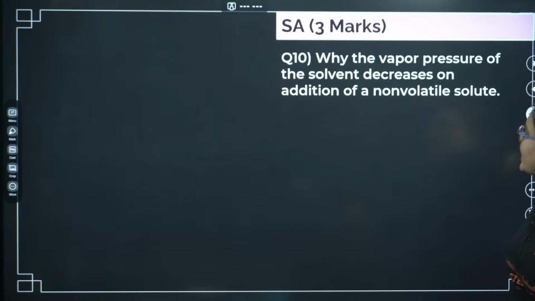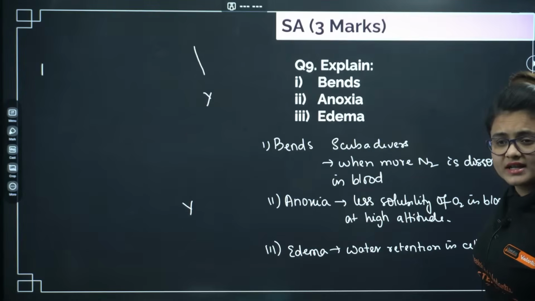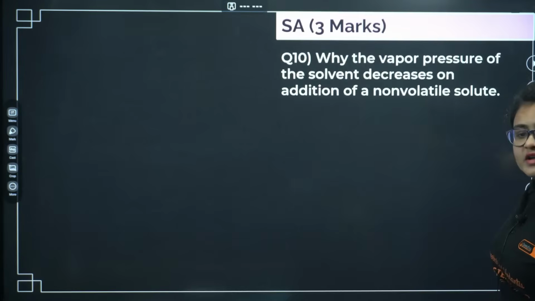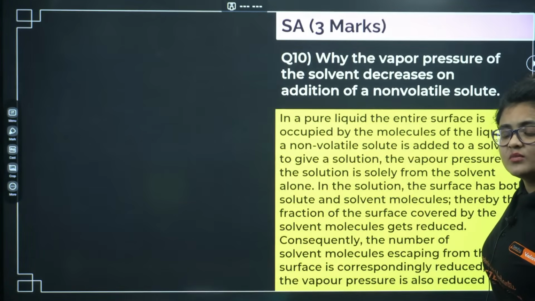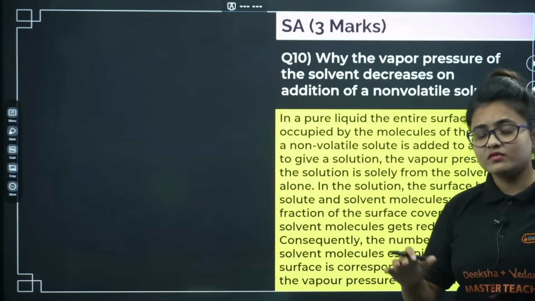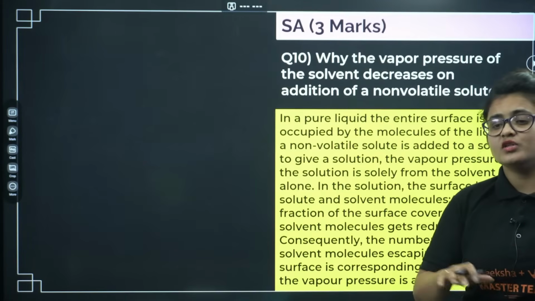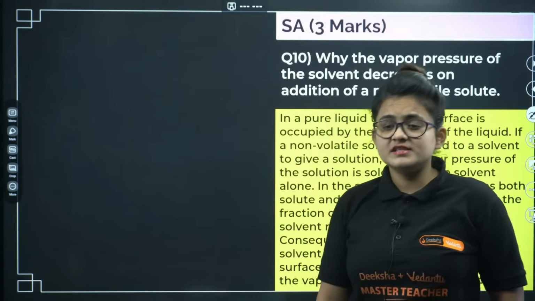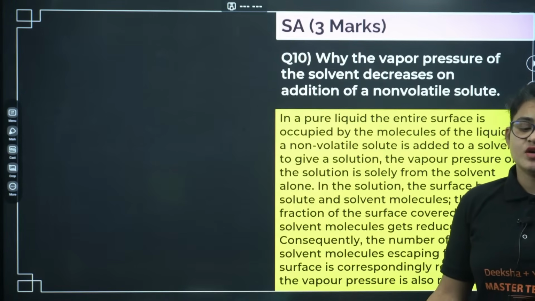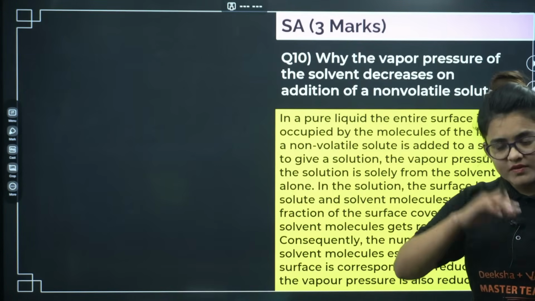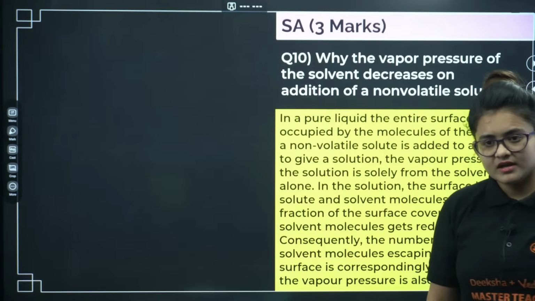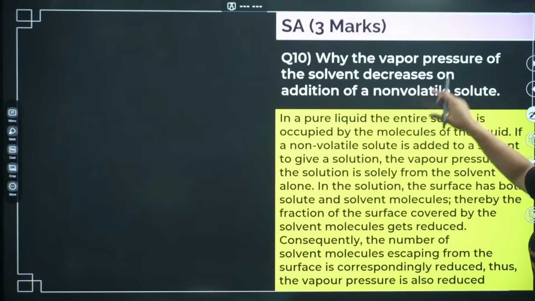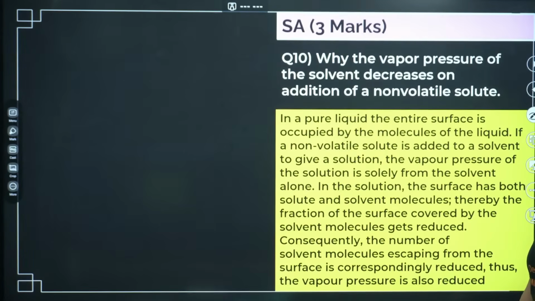Next, here you can see why the vapor pressure of the solvent decreases on addition of non-volatile solute. So what happens whenever you are adding non-volatile solute? Whenever you are adding non-volatile solute, that time what happens, that solute particles being non-volatile, they get accumulated on the surface area of the volatile solvent. As a result of this, what happens? The solvent molecule cannot get vaporized from the surface zone. Okay, so I guess this is clear for you. This is the answer. Complete explanation is there. You can go through once.